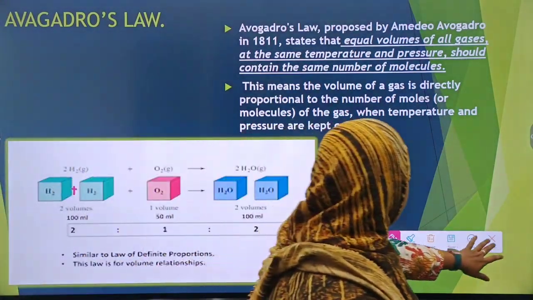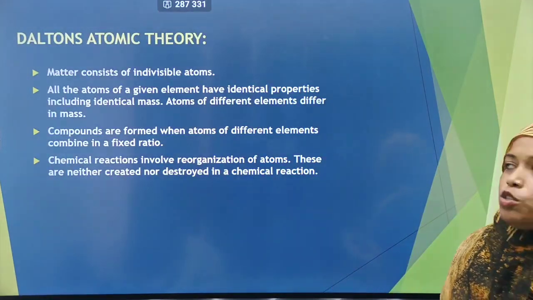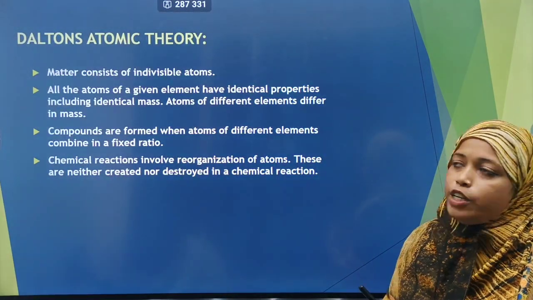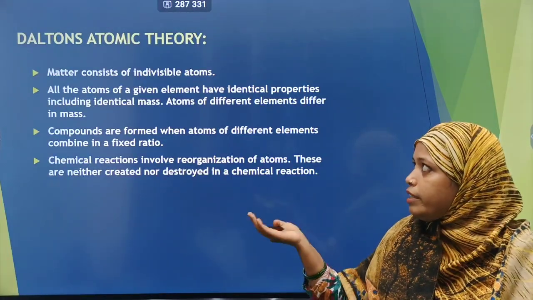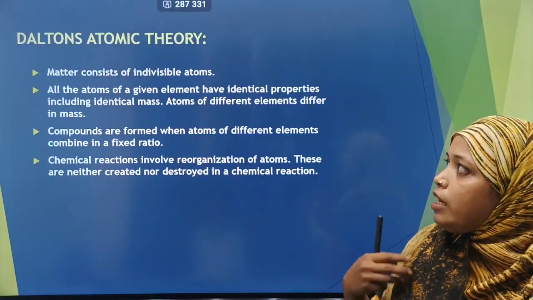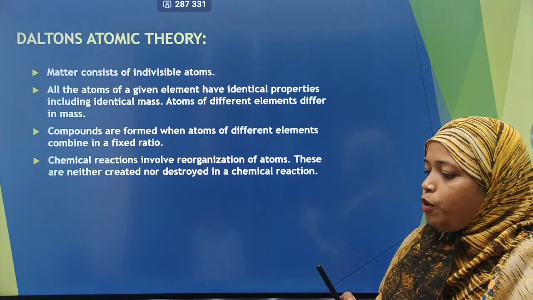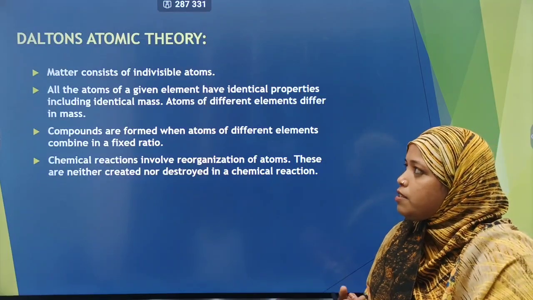Now, moving further, since we have gone through all these laws, we will also come to atomic theory. And going through atomic theory, we will first come up with Dalton's atomic theory, because in atomic theory, Dalton only had put forward his thesis.